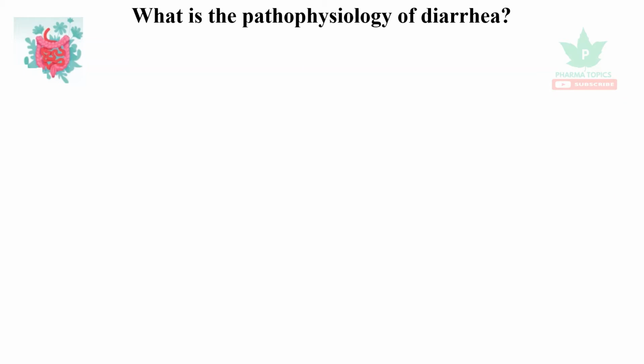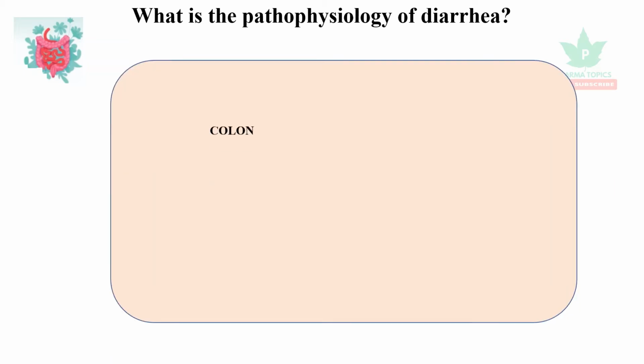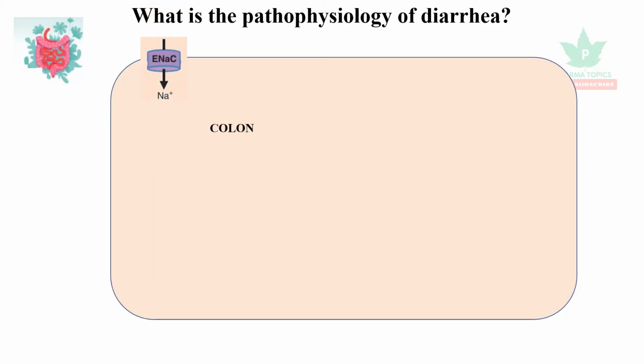Let us see the pathophysiology of diarrhea. It's a colon cell. It has different transporters and exchangers. One among them is epithelial sodium channel, which is present in the colon cell.